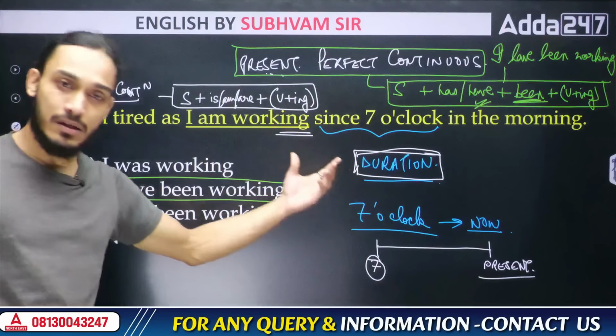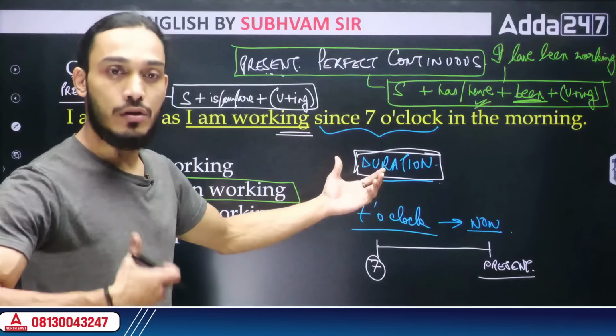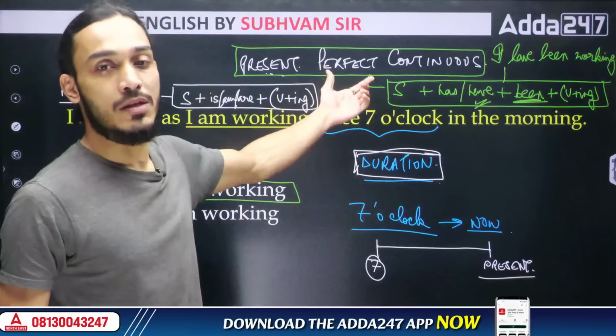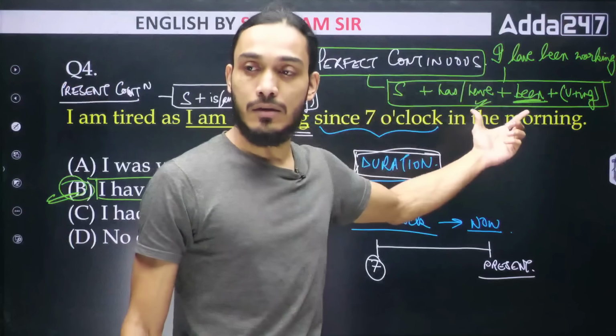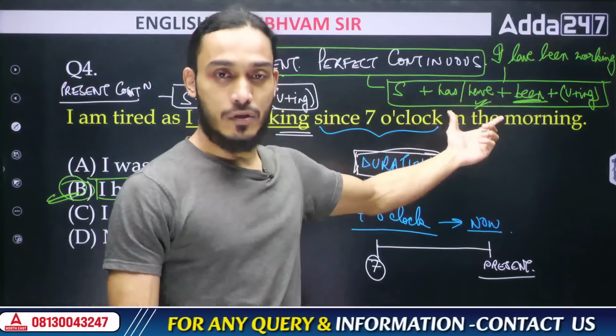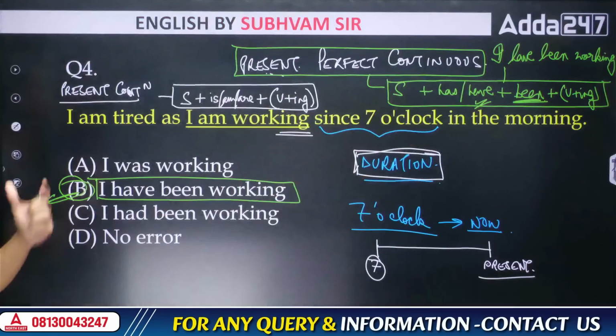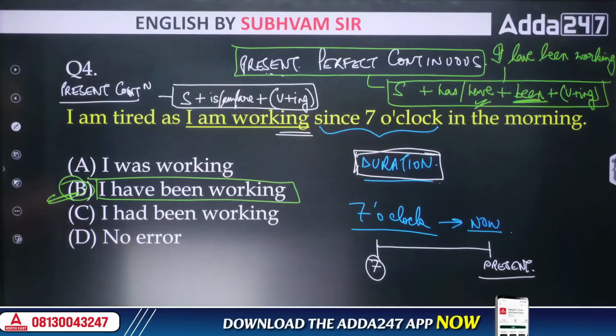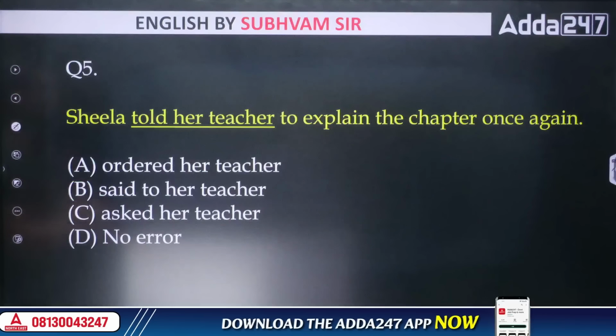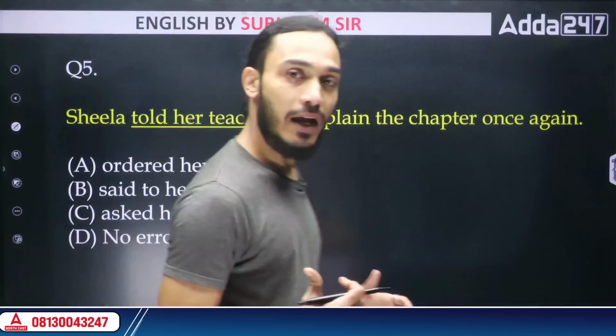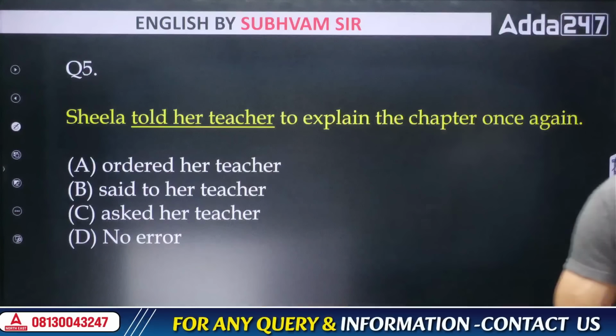Why? Because the sentence is focused on the duration of the action, and therefore we have to use present perfect continuous, and the present perfect continuous structure is this. Therefore the answer is option B. Have you understood the answer along with the complete rationale, the complete logic behind it? All right, let's take a look at the next question then.